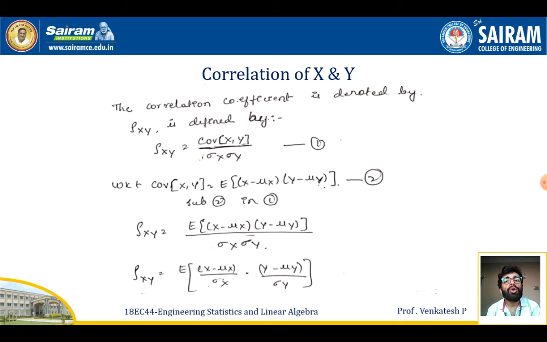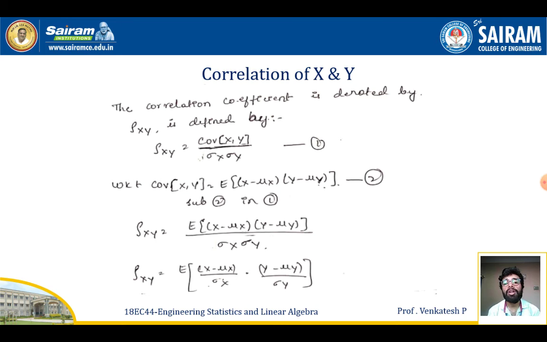So next is the correlation of x and y. The correlation of x and y is denoted by rho xy, and is defined as rho xy equal to covariance of x and y divided by sigma x and sigma y, where sigma x and sigma y are the standard deviation of the x series and the standard deviation of the y series. Now we'll see how to expand this correlation equation.